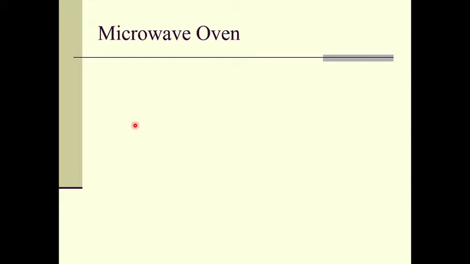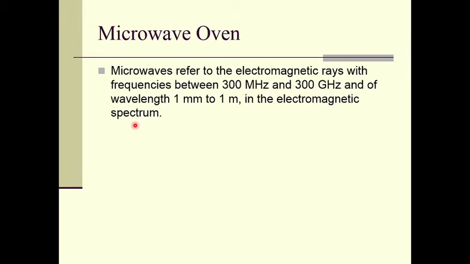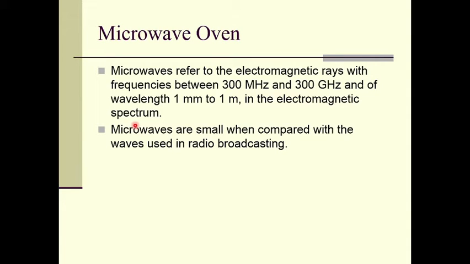The first application of electromagnetic waves is the microwave oven. We know microwaves refer to electromagnetic rays with frequencies between 300 megahertz and 300 gigahertz and wavelengths between 1 millimeter to 1 meter in the electromagnetic spectrum. That means microwaves fall in the region of 1 millimeter to 1 meter, right? In that range only microwaves fall, and therefore we can use microwaves for various applications.